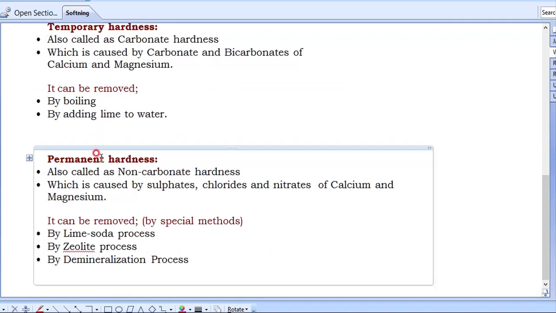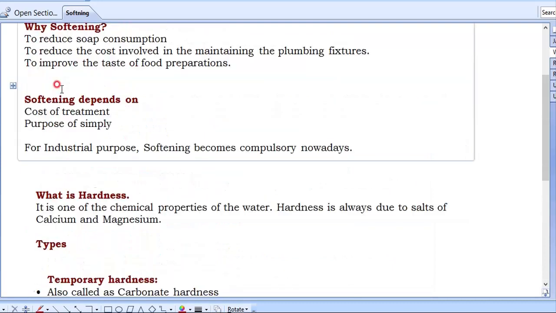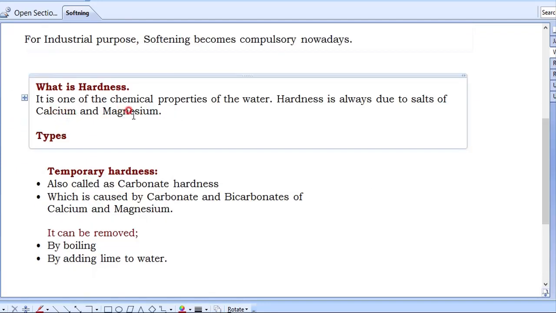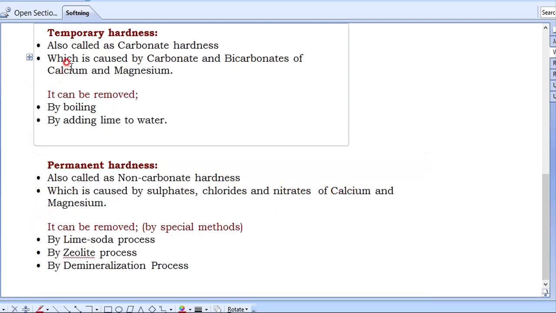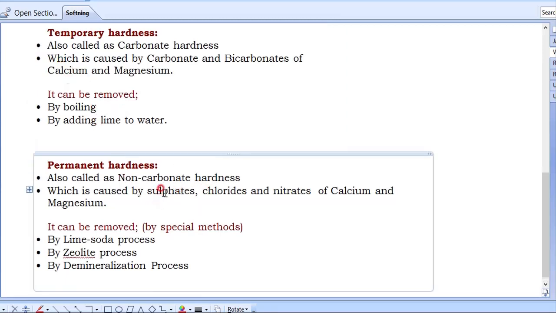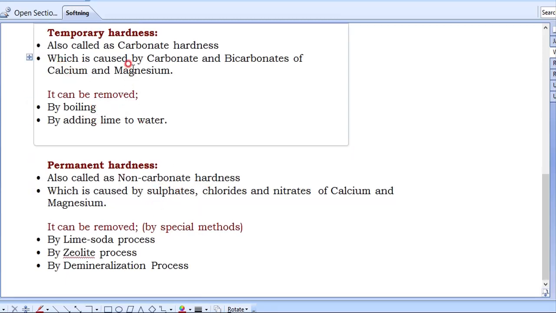Then what is permanent hardness? Again, this is also a hardness, therefore it is due to calcium and magnesium. Now in the permanent hardness, you will see sulfates, chlorides, nitrates of calcium and magnesium. Means calcium sulfate, that is CaSO4. Then magnesium sulfate, MgSO4. The chemical reactions you need to see later.